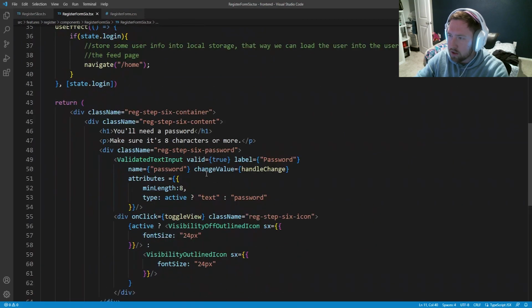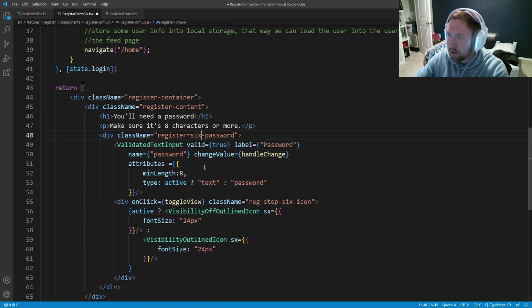It's going to be pretty simple once again. So this is going to be register container, as we've seen plenty of times. It's going to be register content. Then here we're going to have register 6 password. That's fine. Whoops. Register-6-password. And I believe that's the only things we actually have to change. Let's actually go ahead and write that right.